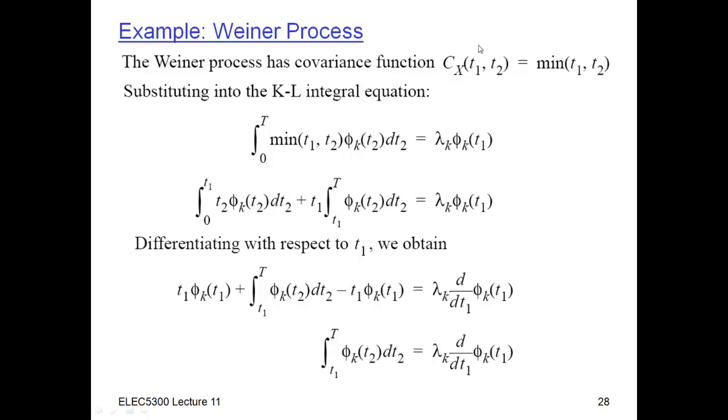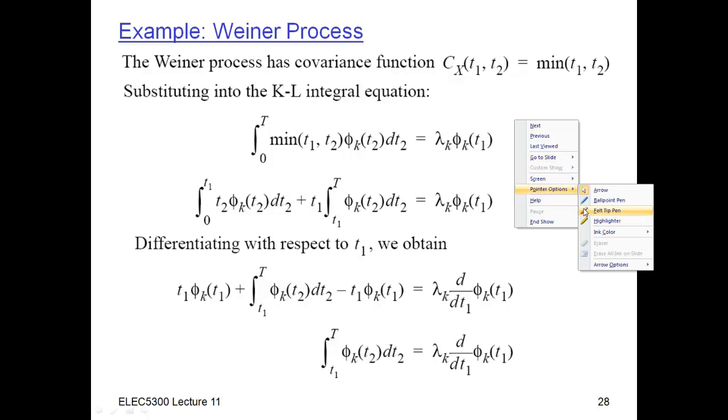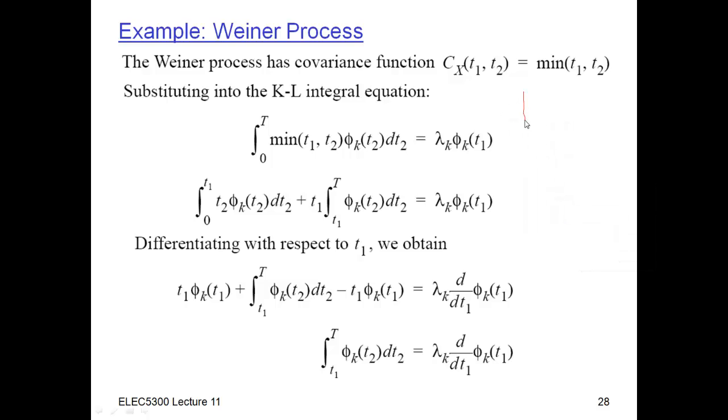So if you think about a time axis here, this is t. The Wiener process at time t1 is the integral of some white noise process up to time t1, and the Wiener process at time t2 is the integral of that same process up to time t2.